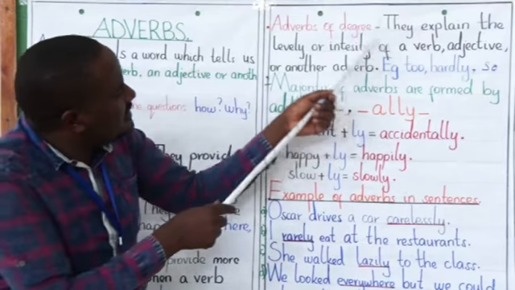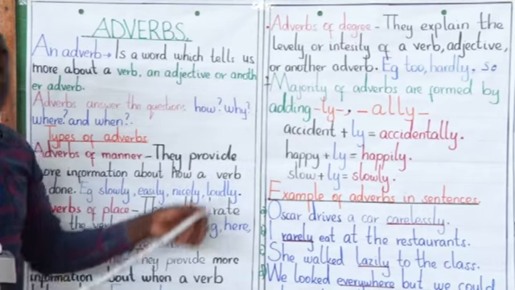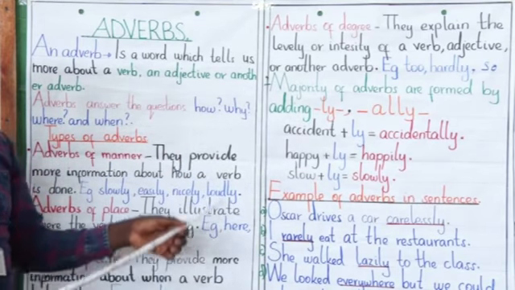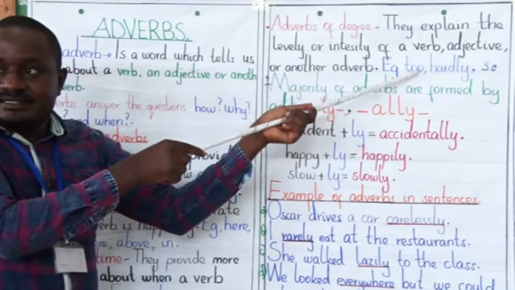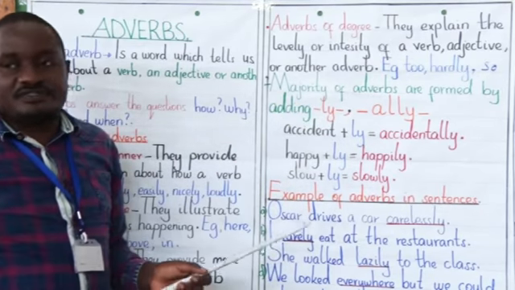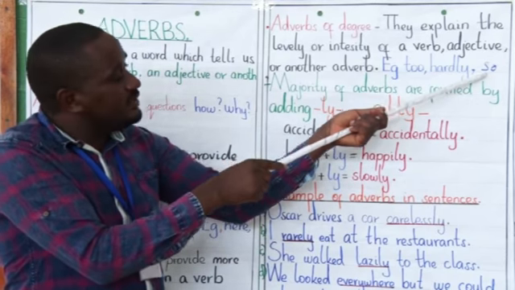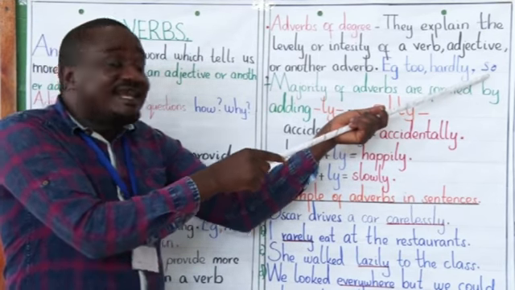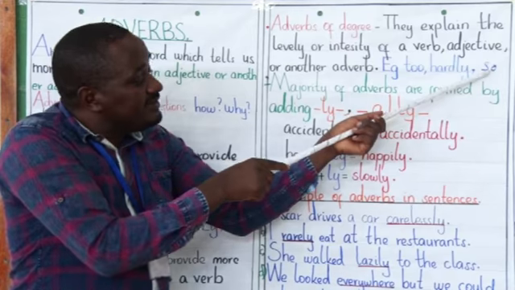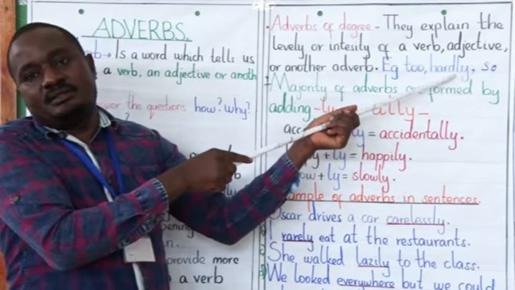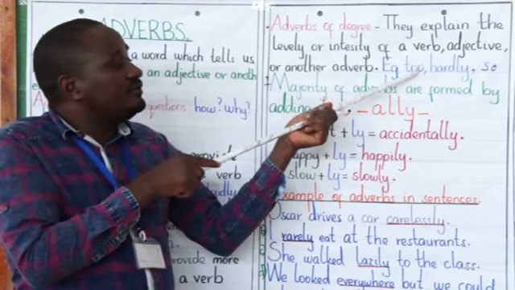So these are the four types of adverbs which you'll come across in sentences. Sometimes you can get words underlined in a sentence, then you are asked which part of speech. For example, the word so itself is an adverb of degree. Hardly is an adverb of degree. Too is an adverb of degree.